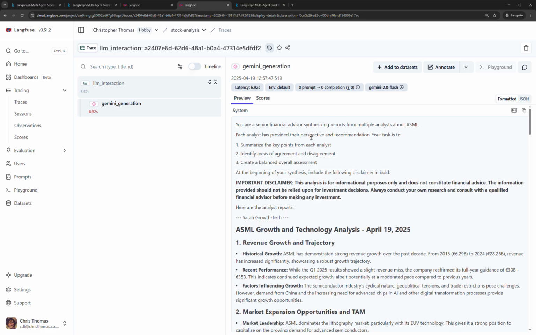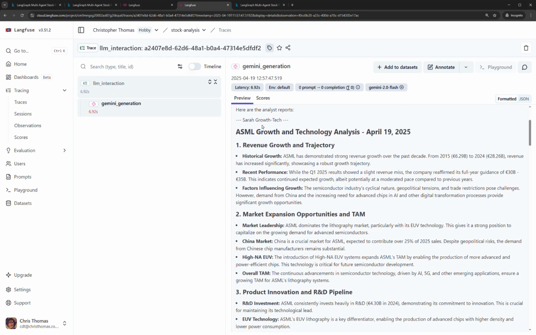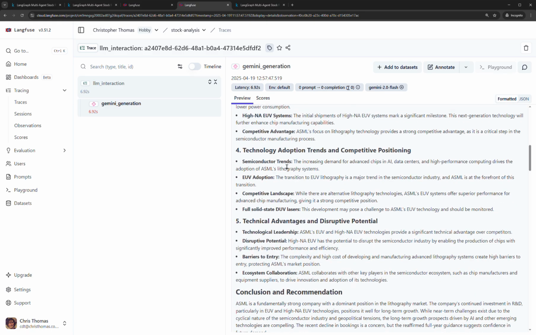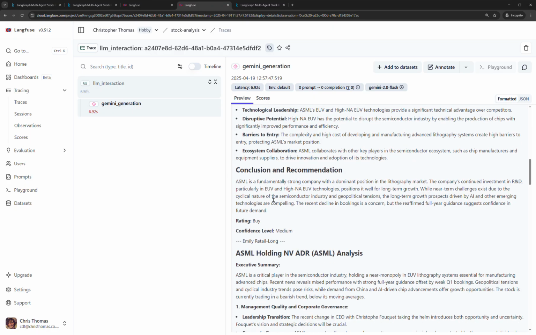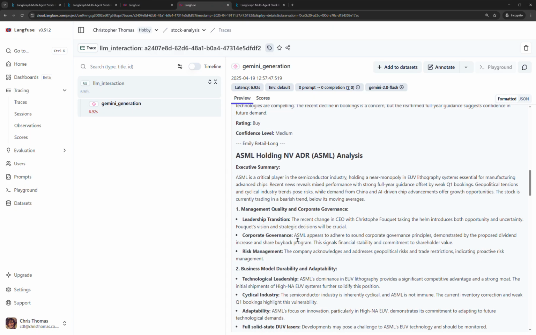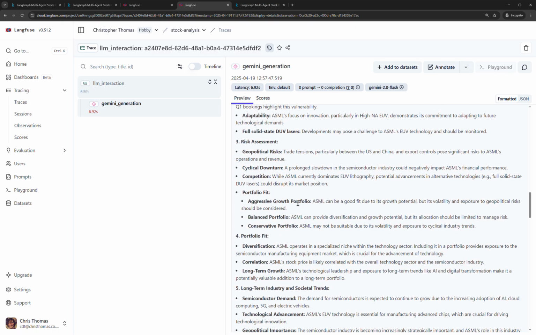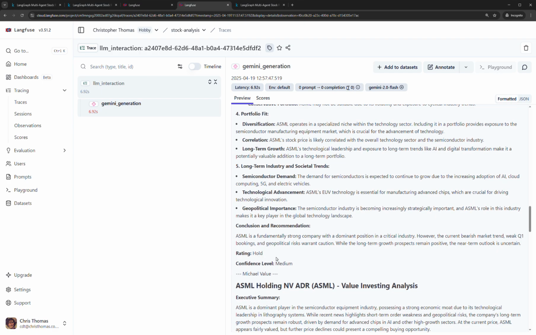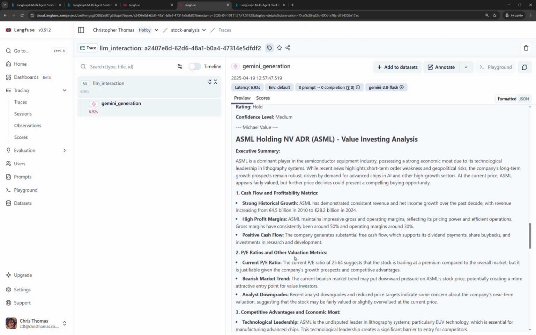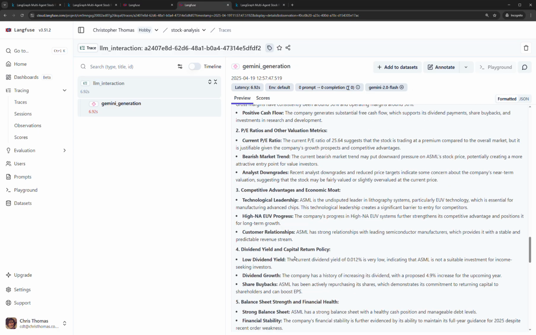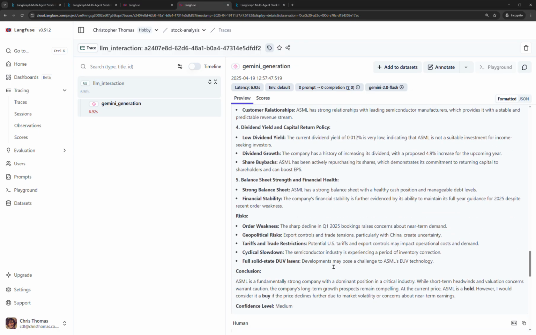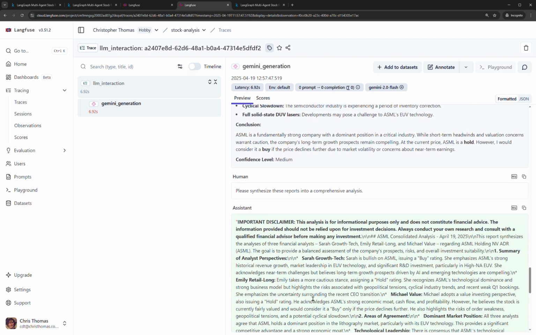We can then have a look at the supervisor agent, which takes those reports from each of the individual analysts, and which we can see here, the growth and technology analyst, their conclusions and recommendations, which is to buy with medium confidence. Then we've got our retail and long-term analyst, who again has made an assessment, and they're suggesting to hold with medium confidence, and our value analyst, who again has produced their report, and their recommendation is hold with medium confidence.